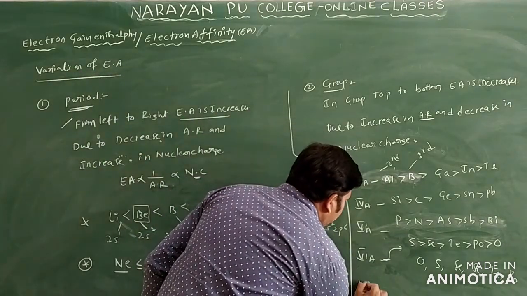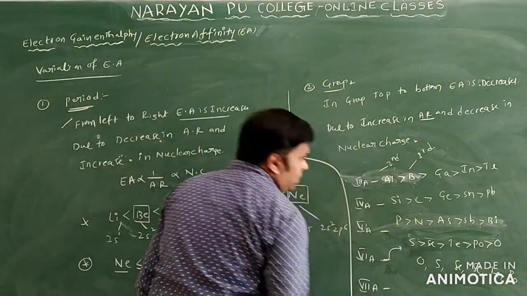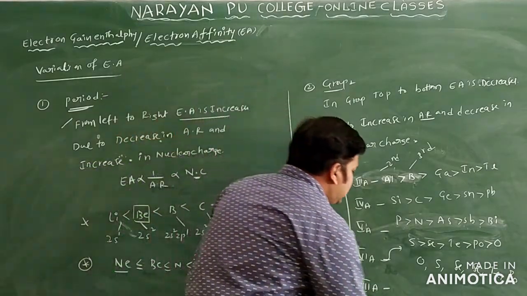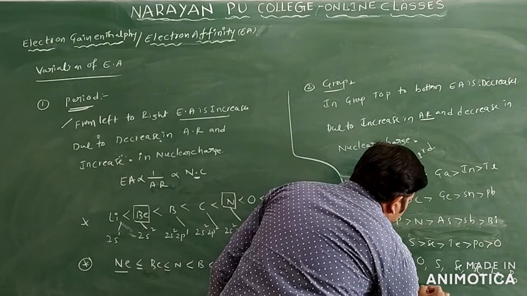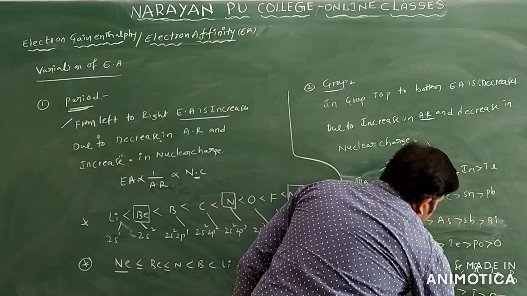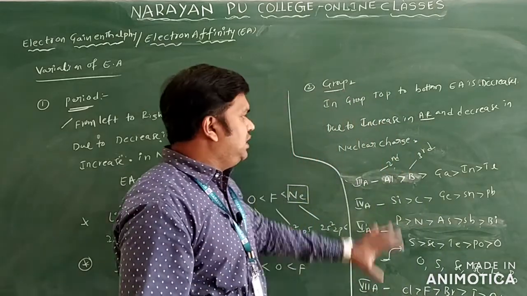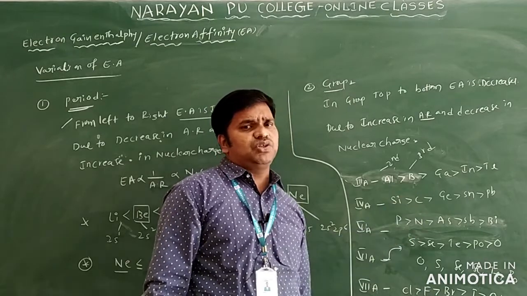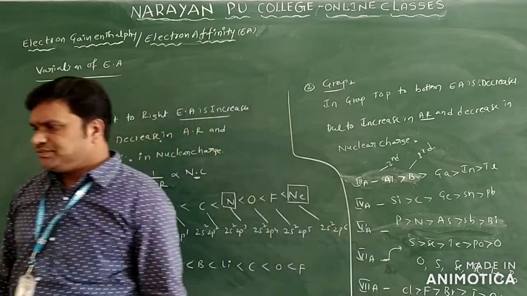Coming to the seventh A group, we have fluorine, chlorine, bromine, iodine and astatine. Which element comes first? Chlorine greater than fluorine greater than bromine greater than iodine greater than astatine. I will explain why the second period element interchanges in this group of elements. We will discuss the reason.